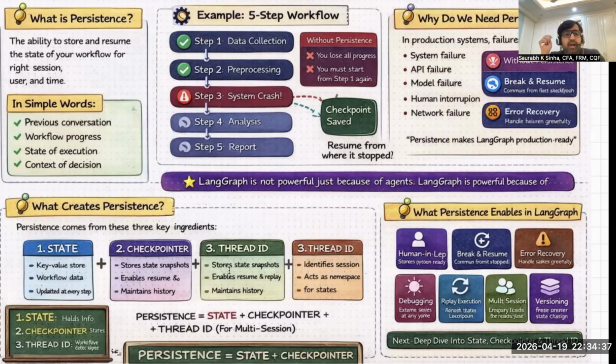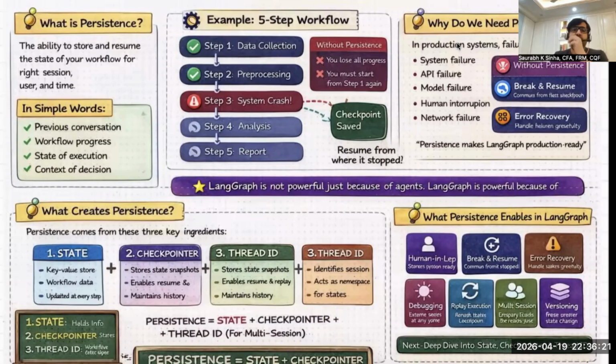What about the first ingredient? We discussed state multiple times in the previous session. In very simple terms, state stores key-value pair information of the workflow. We also discussed in our previous session that state gets updated at every node or every step. So state contains step 1 output, node 1 output, step 2 output, node 2 output, step 3 output, node 3 output, and so on.